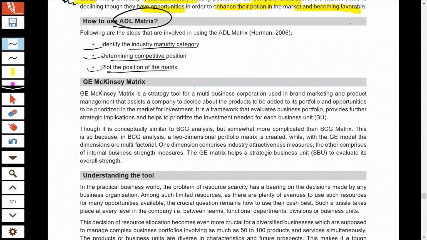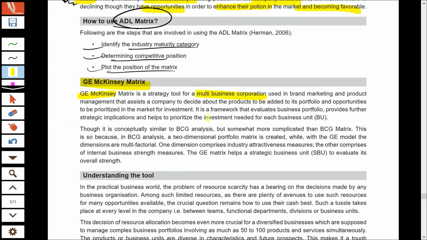Now let us look at the next tool, which is the GE McKinsey matrix. This matrix was given by General Electric Company and McKinsey and Company. Working together, they developed this matrix. This matrix is also used for the analysis of the product portfolio of a multi-business corporation.